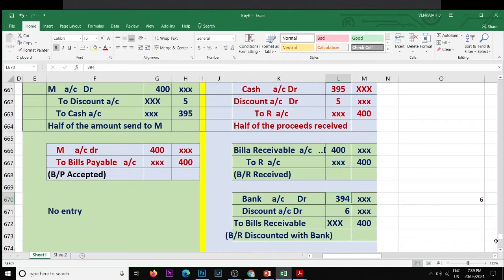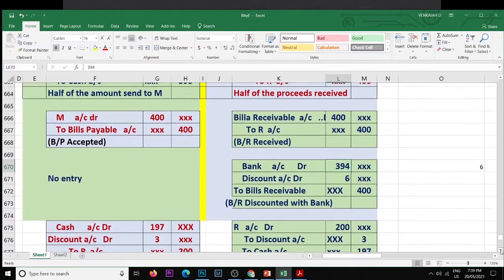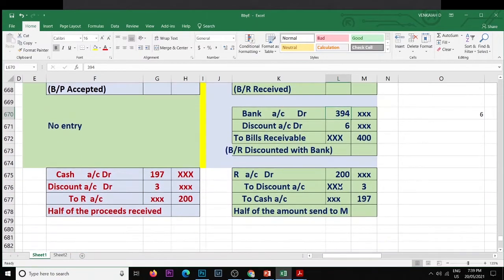So with discount it is 6 rupees, and half of the amount is shared with R. Paid to R, received from M, 200. So total bills amount is 1200. Due for each other is 600, 600.